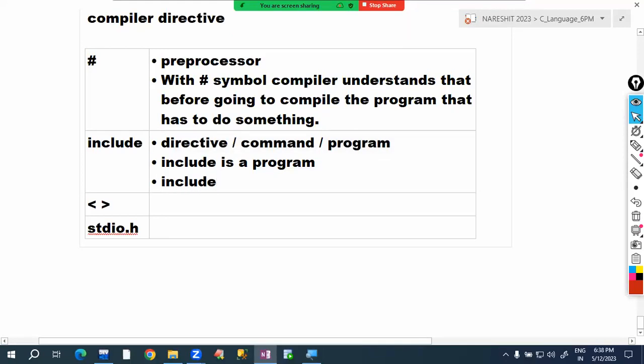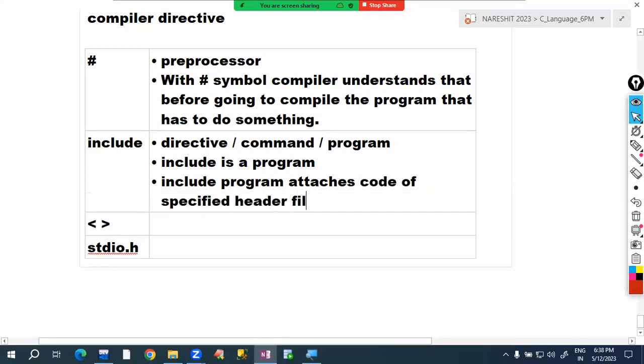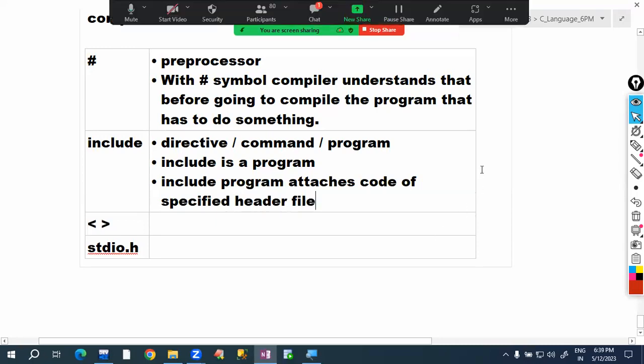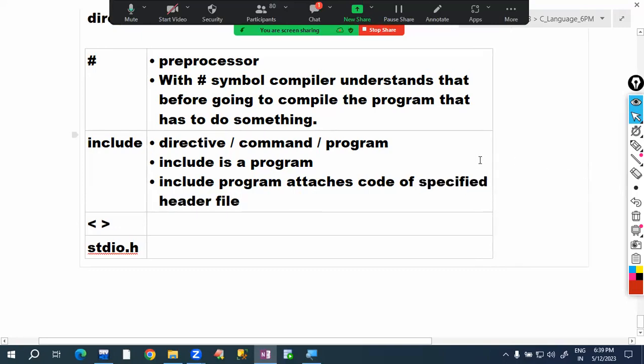The include program attaches the code of the specified header file. The specified header file's code will be attached to our program. So include attaches the code of the specified header file.